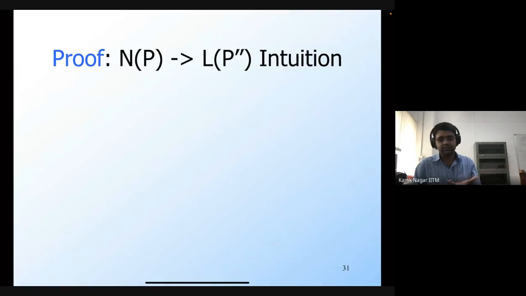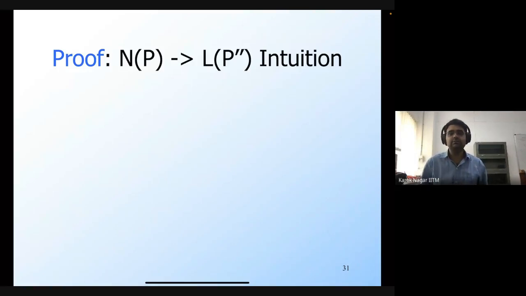So I have a string which empties the contents of the stack in P, and I only want to accept those strings, right? So I need to somehow capture that the stack has been emptied, right, in P, so that I can transition to a specific state in P double prime, which would be the final state. So how would you go about doing this?